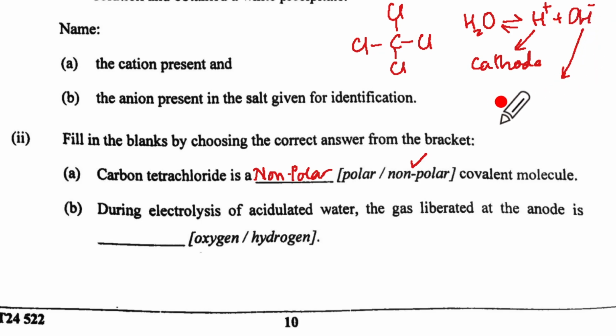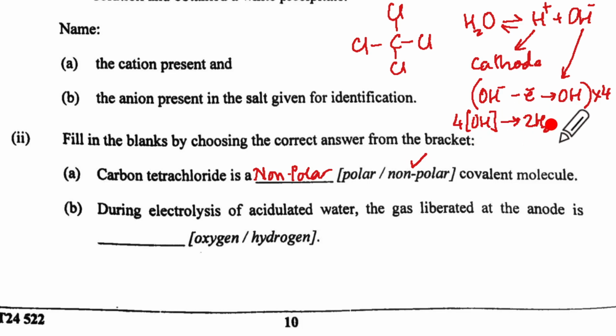But at the anode we will have OH1- which will lose 1 electron and give us neutral OH, which is unstable, and you know that it has to be multiplied by 4. So we'll have 4 OH giving us 2 H2O plus O2. The moment you see this, our answer will be oxygen, and you will get your 2 full marks, one for this, one for this. And let's move on to the third subpart.